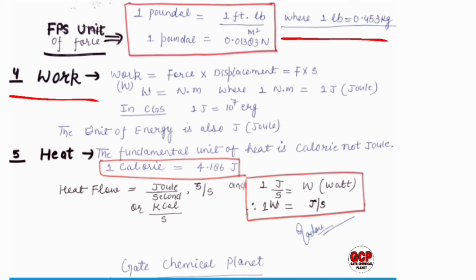The heat flow is written as joules per second. So it is capital J per second, capital J divided by S. Okay. Don't be confused. It is capital J, or kilocalorie per second. We can also write 1 joule per second equals to watt. So 1 watt equals to 1 joule per second.